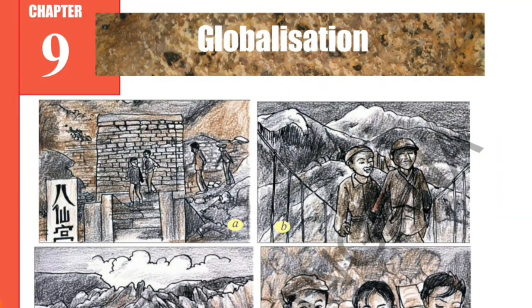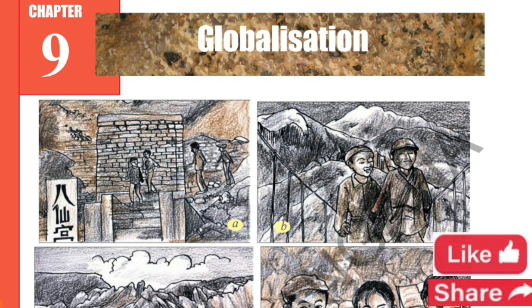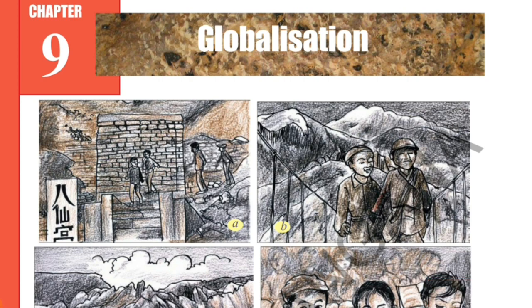The ninth chapter is globalization. What is globalization? What is privatization? What is liberalization? And what are called multinational companies, foreign trade, and how foreign trade has developed after the 1990s. We are also going to discuss factors that enabled globalization. And because of globalization, how small producers are facing problems in India, and the struggle for fair globalization. These are some very important topics to be discussed in the globalization chapter.